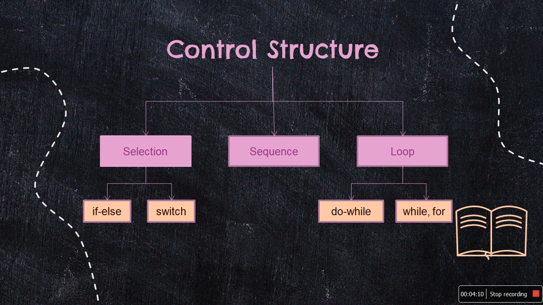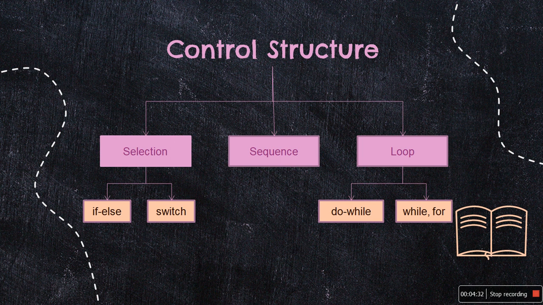Here you can see that a control structure could be selection, sequence and loop. Sequence is the simple one, the straight line structure, wherein you just have a sequence of statements one after the other. The other two forms, selection and loop, are a bit more complex.